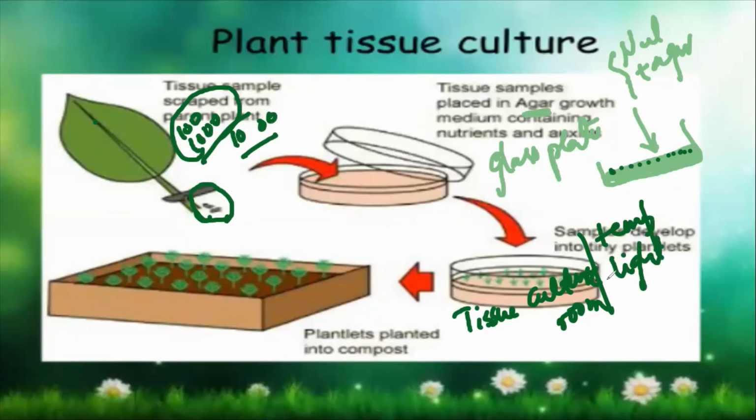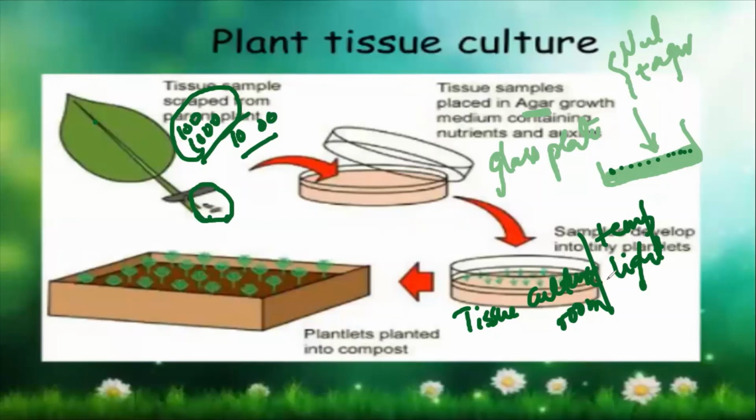So whatever is required for the growth of the plant is provided inside the room. Now what will happen? Wherever you have placed these small pieces of the leaves, you will see that they are growing into a new plant itself.